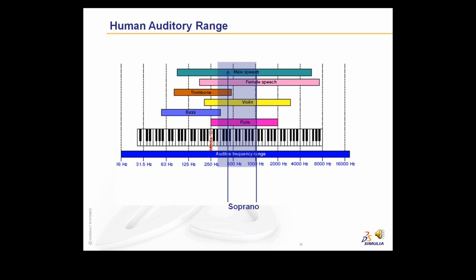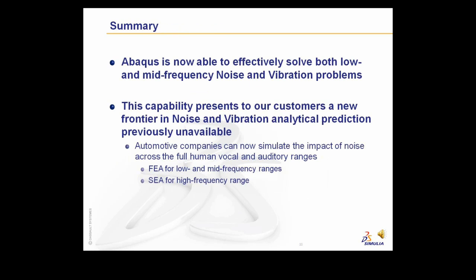So the real consequence of this technology is that Abacus is now able to effectively solve both low and mid-frequency noise and vibration problems in one fell swoop. This capability presents to our customers a new frontier in noise and vibration analytical prediction previously unavailable to them. Automotive companies can now simulate the impact of noise across the full human vocal and auditory ranges using our technology alongside the already established higher frequency technologies.